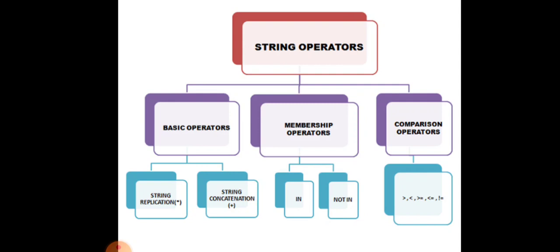Then we have comparison operators: less than, greater than, less than or equal to, greater than or equal to, and not equal to. Then we use slicing. Slicing extracts the characters from the given index, and we also have a range in it. The range function extracts the characters from the given range.